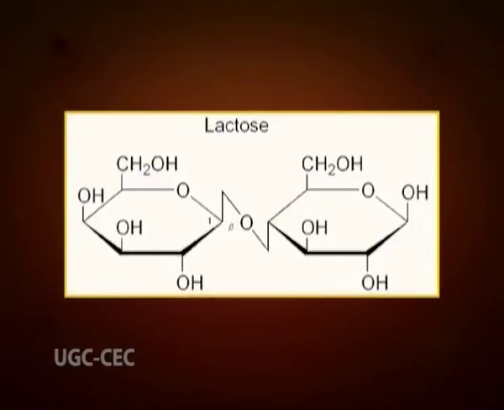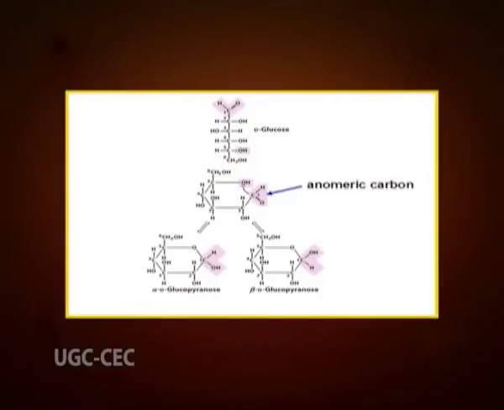Now, let us discuss its structure. Lactose is a disaccharide derived from the condensation of galactose and glucose, which form a beta-1,4 glycosidic linkage. The glucose can be in either the alpha pyranose form or the beta pyranose form, whereas the galactose can only have the beta pyranose form. Hence, alpha lactose and beta lactose refer to anomeric form of the glucopyranose ring alone.